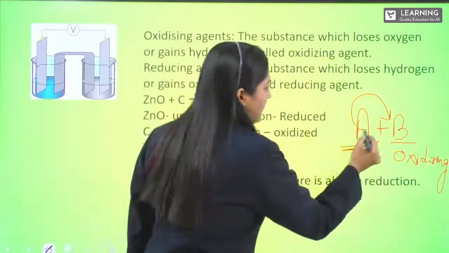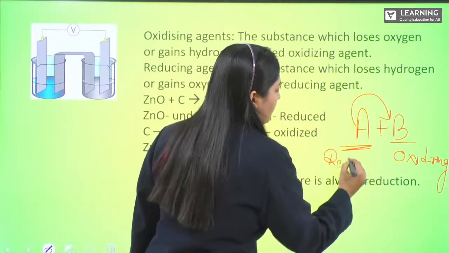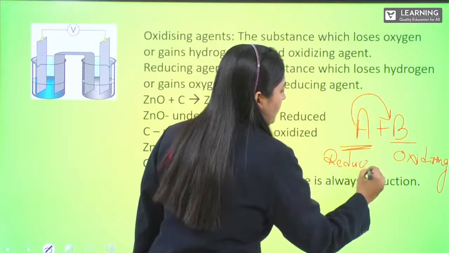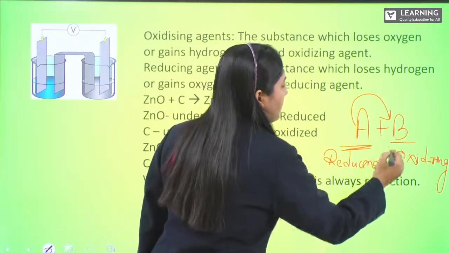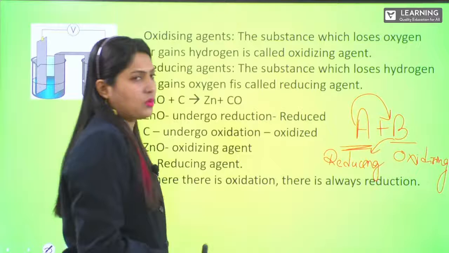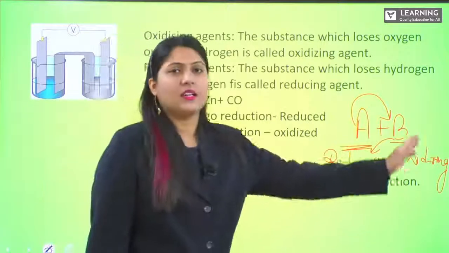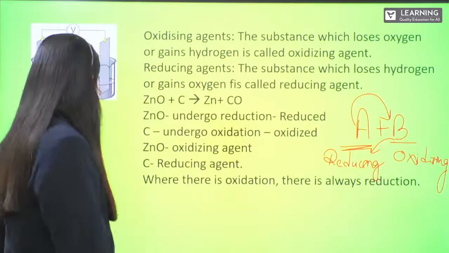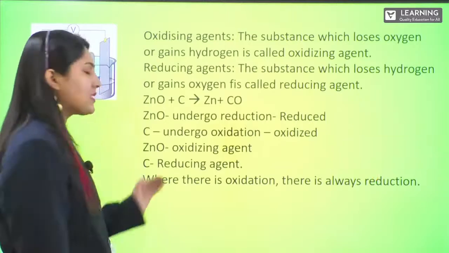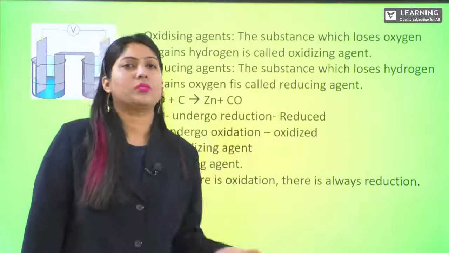And vice versa, if A is reducing, then B should help A to reduce. So we can say B is the reducing agent. So agents are not undergoing the same process, they are undergoing the opposite process.